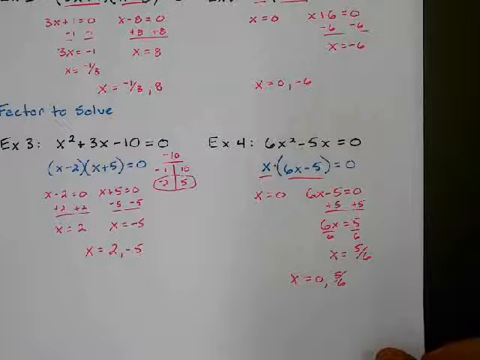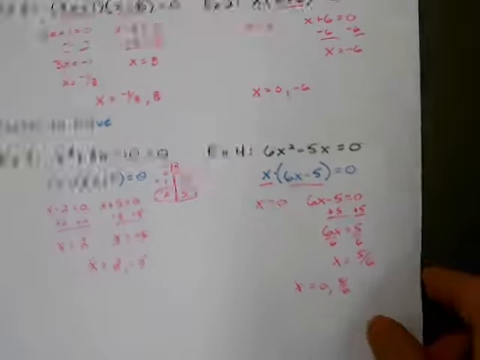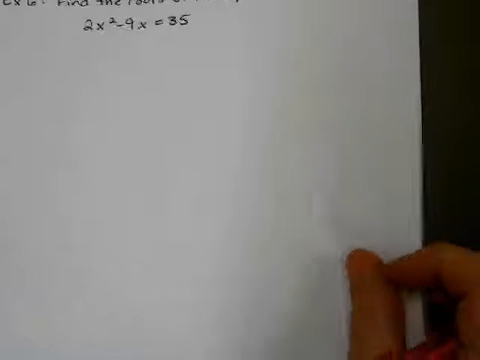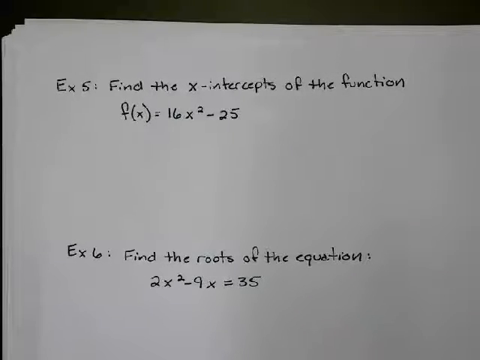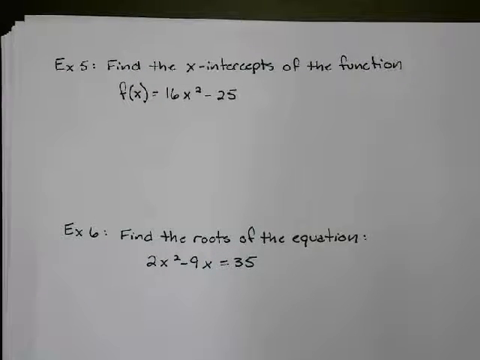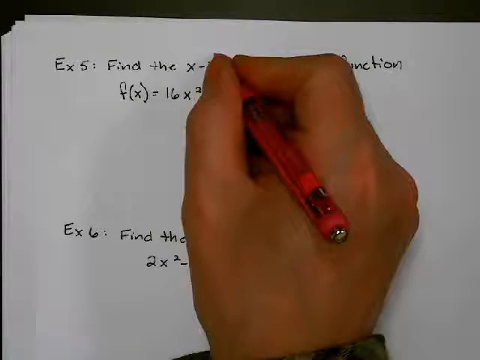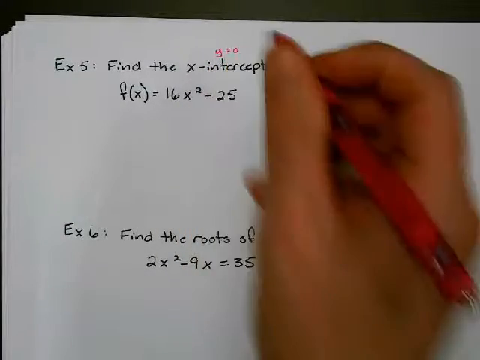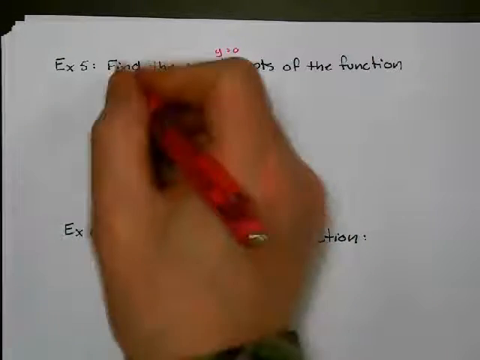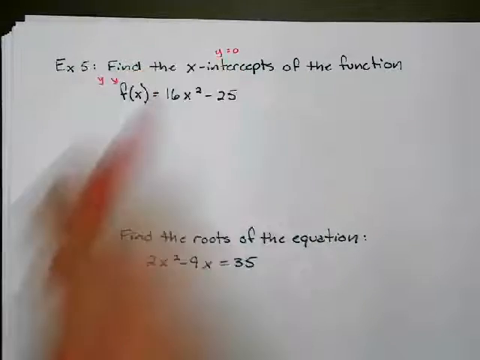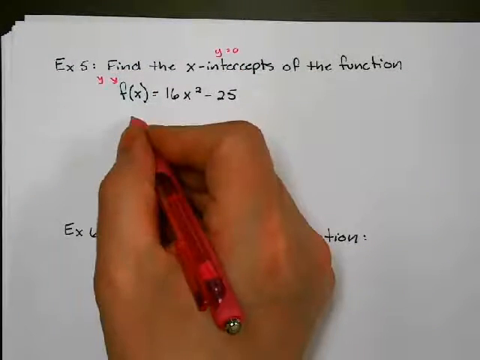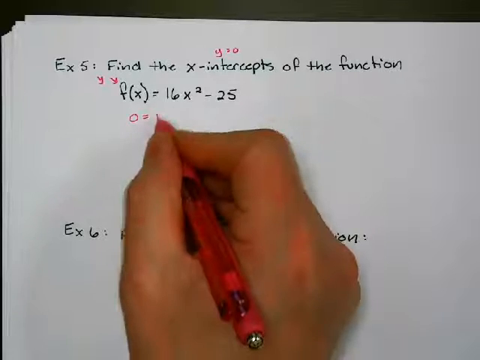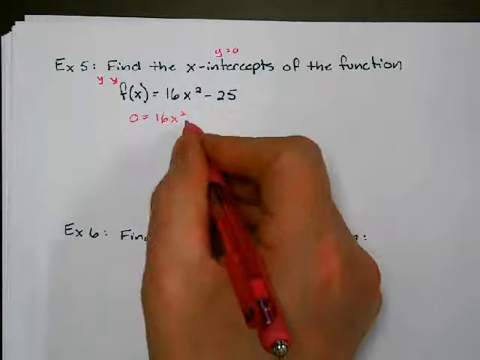All right, I think we've got a couple more, and then we're done with this one. All right, so this one says find the x-intercepts of the function. We have to go back and remember what x-intercepts mean. X-intercepts means that y is equal to 0. And we have to remember that f of x, that's y. So for this problem, I would just go, oh, this is 0 equals 16x squared minus 25.